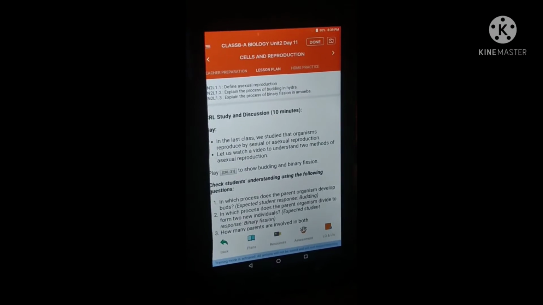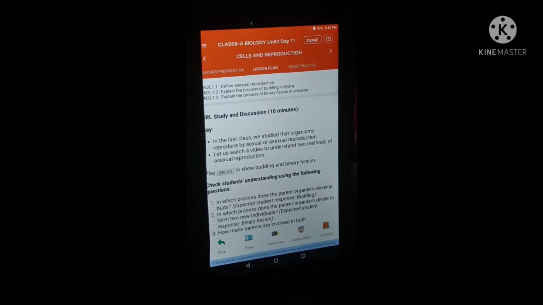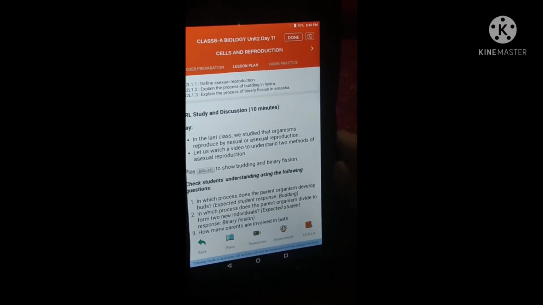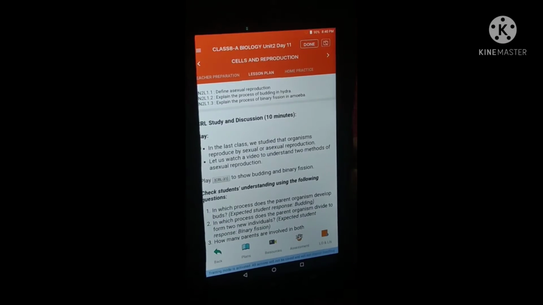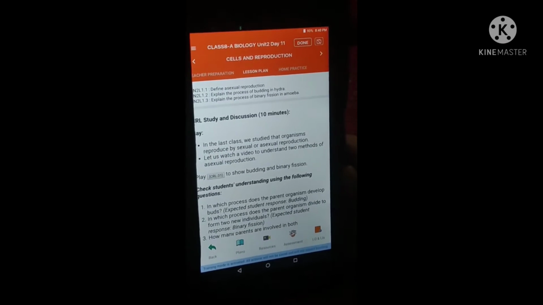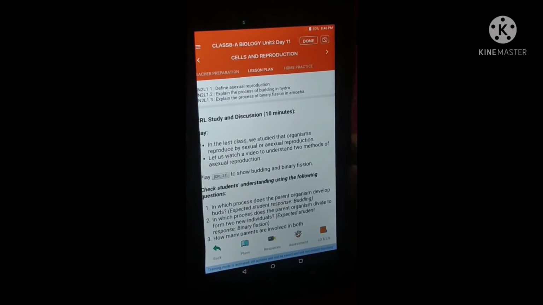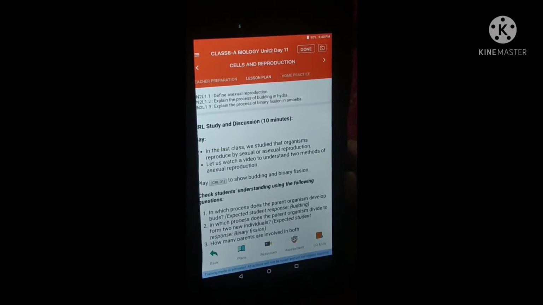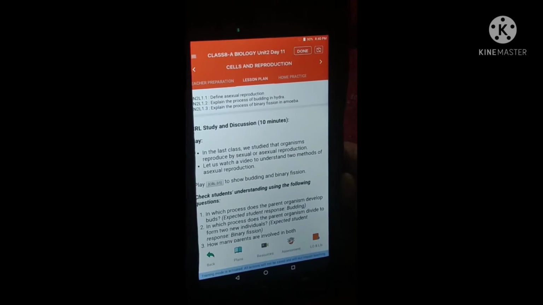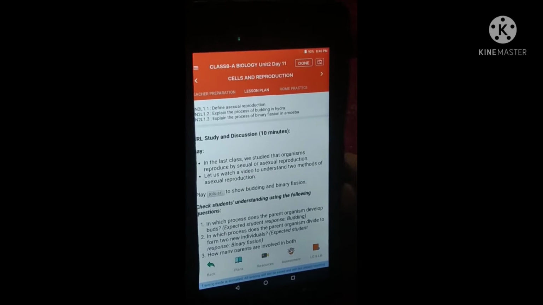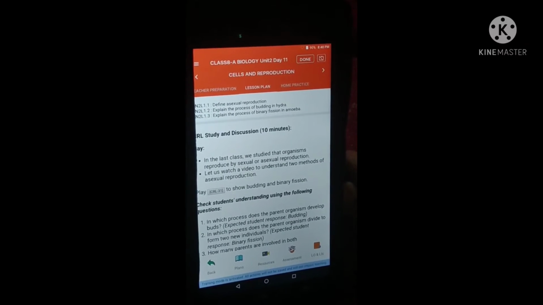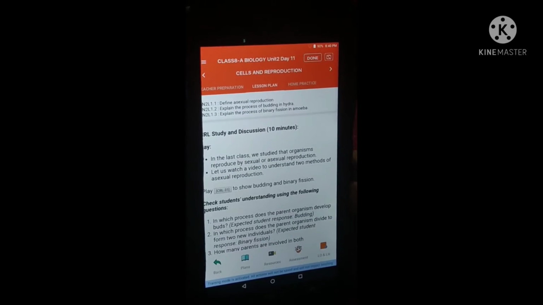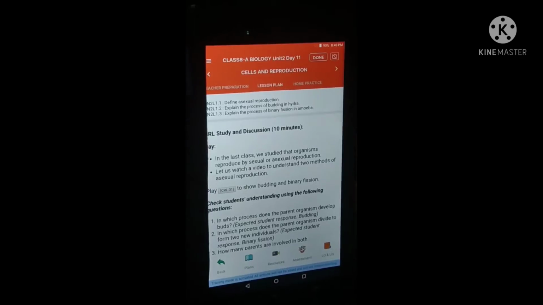Students, organisms reproduce by two methods: sexual or asexual reproduction. This we will understand by seeing the next video. Let us watch the video to understand two methods of asexual reproduction first.